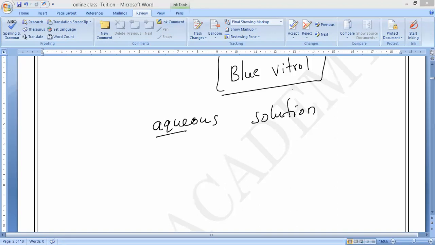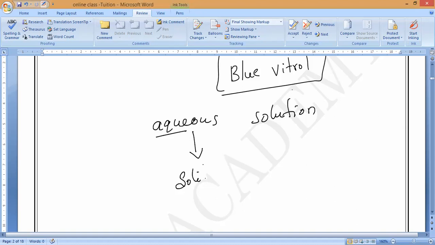Remember this. In this evaporation technique, we cannot get the water. Water cannot be recovered in this method. Only water will be evaporated. So we cannot get the water back again. Water will simply be evaporated. That's all. What do you mean by aqueous solution? Any solid substance dissolved in water is known as an aqueous solution.